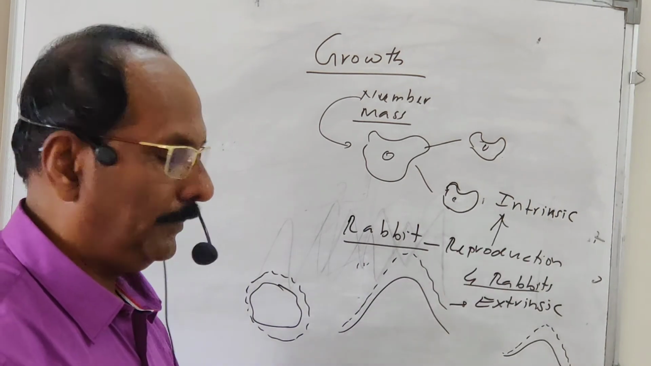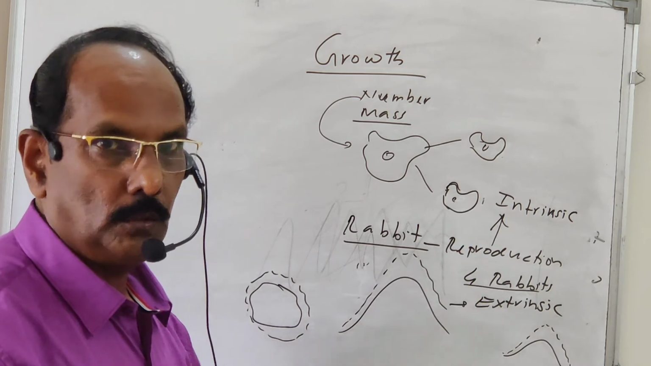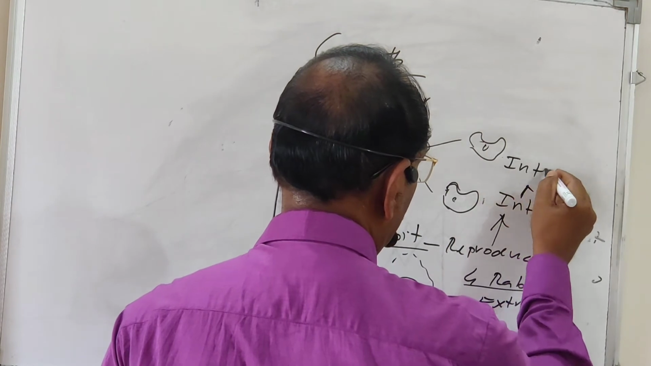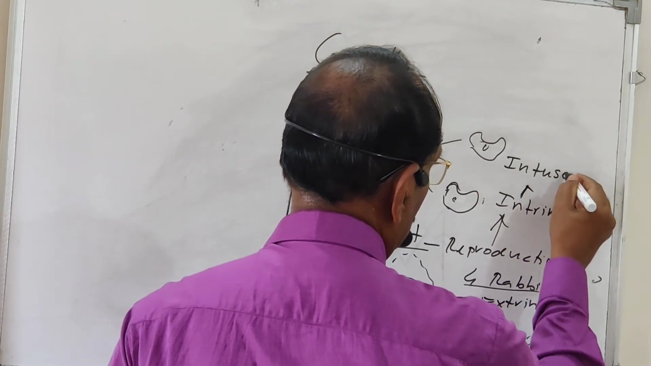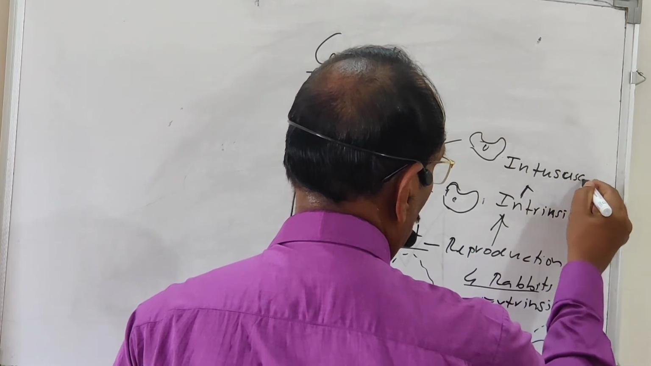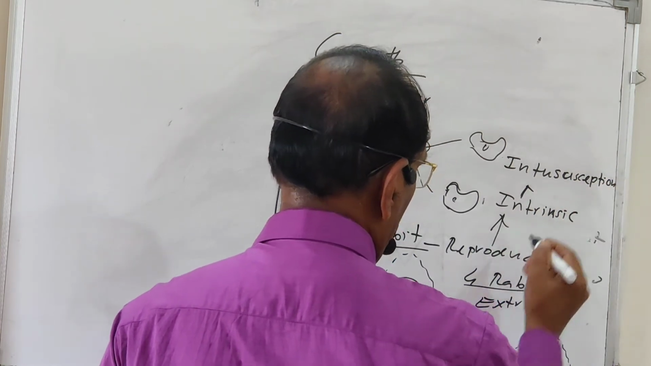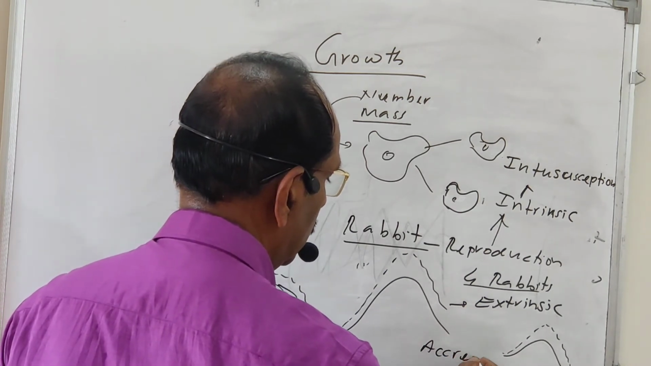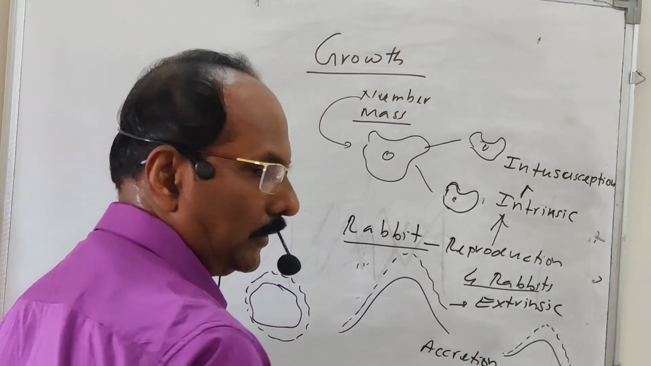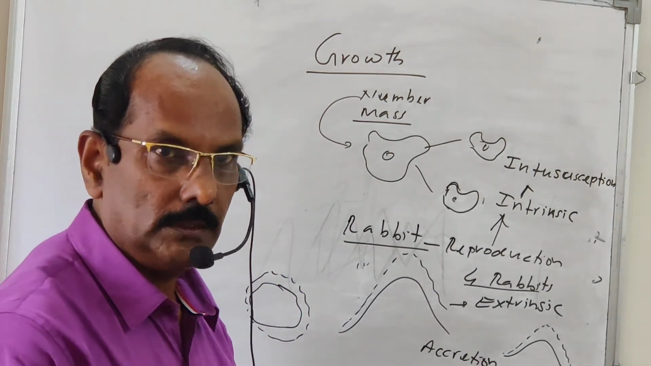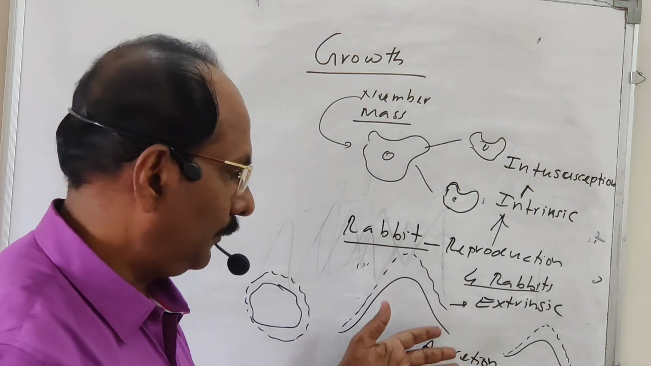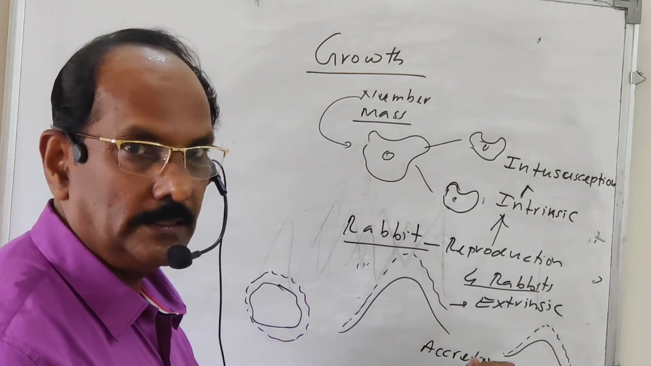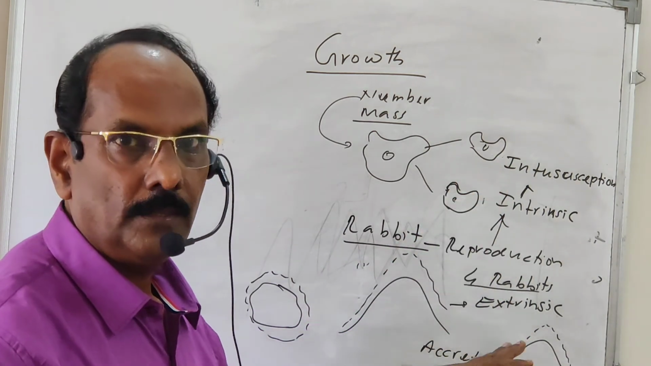The intrinsic growth is also known as intussusception growth. And the growth that takes place externally is known as accretion growth. So remember these words. Some of these words you cannot see in the NCERT books. It may be present in some reference books. Accretion is not in the NCERT book, intussusception is not in the NCERT book, but it is present in most of the reference books.